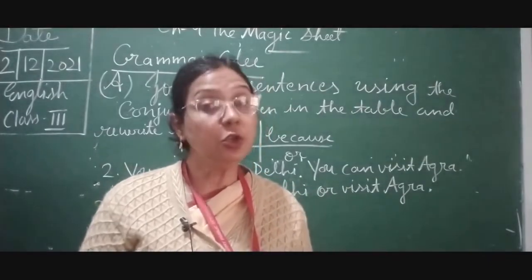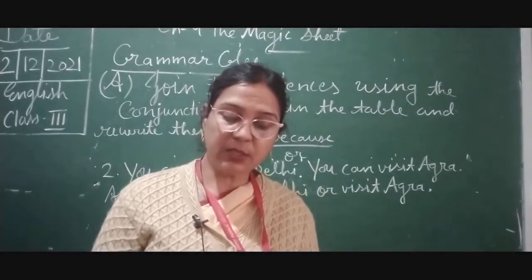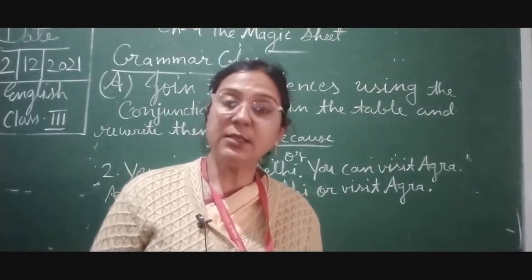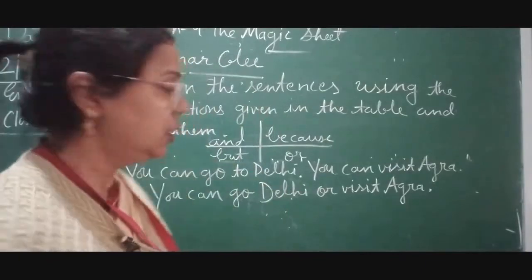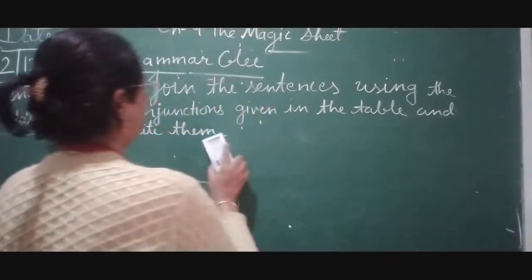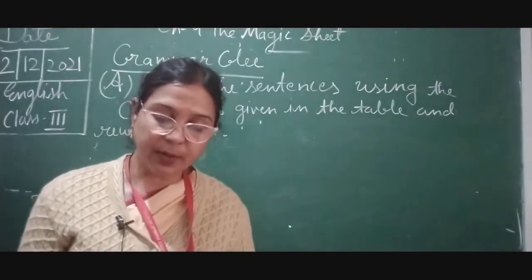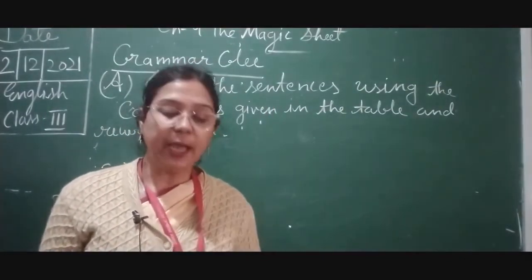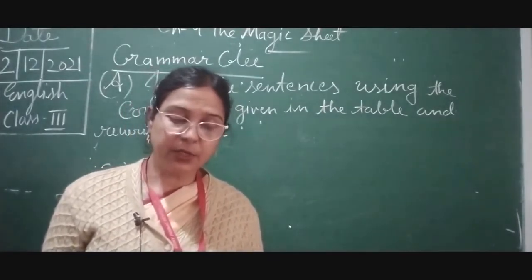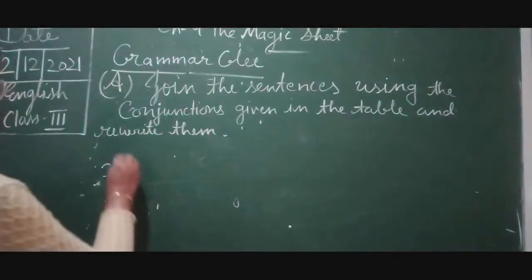We have already done number one and two. Now today we are going to start from number 3: He was taken to the doctor, he was ill. So children, we will do number 3. All of you take out your Wordsworth English Reader. Please turn to page number 88. On page 88 you will find Grammar Glee and we will complete our exercise.